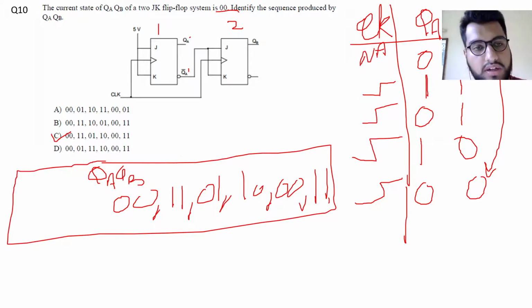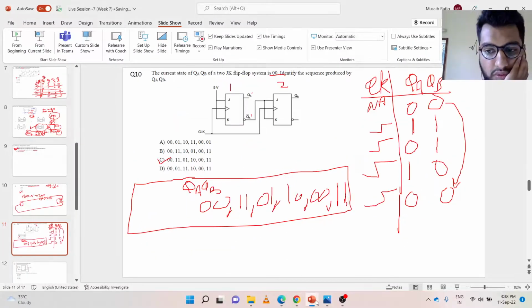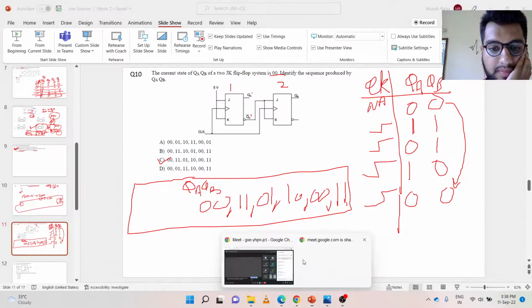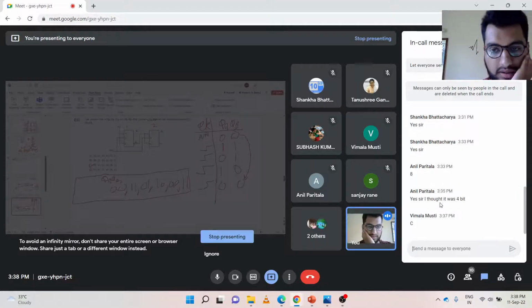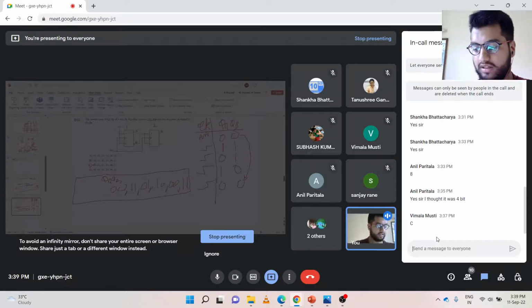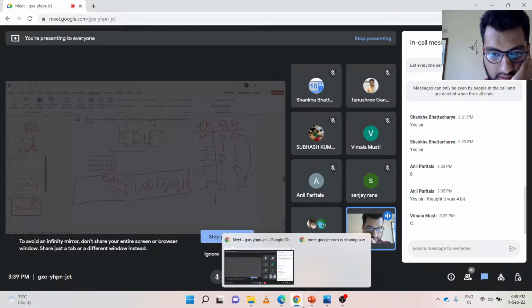If you have any doubts regarding this, please type it in the chat box. Otherwise, we can move forward to the next problem. I guess some of you have done it already. Okay, Anil, you thought it was 4-bit. Okay, that's fine. So question number 10 is done. We can just move towards question number 11.